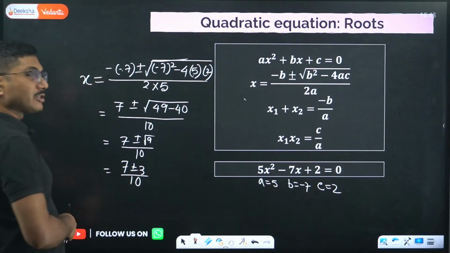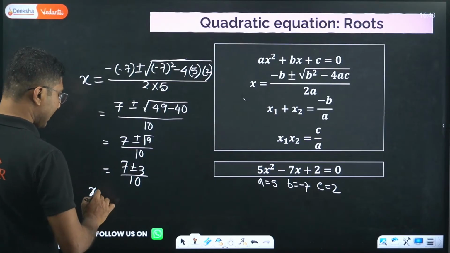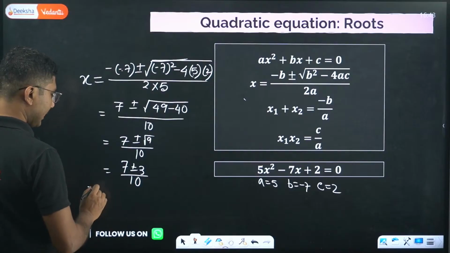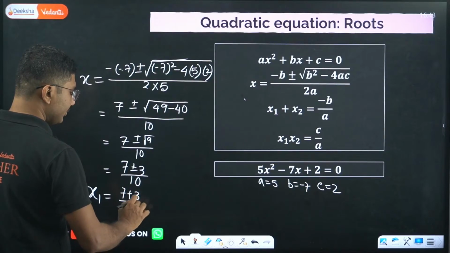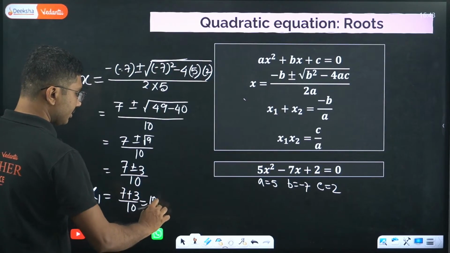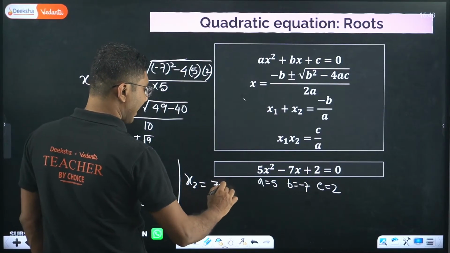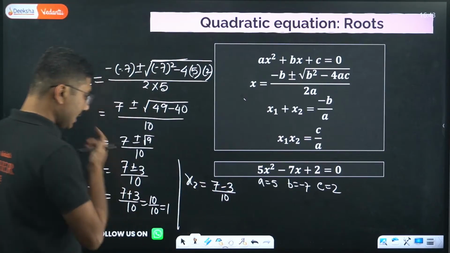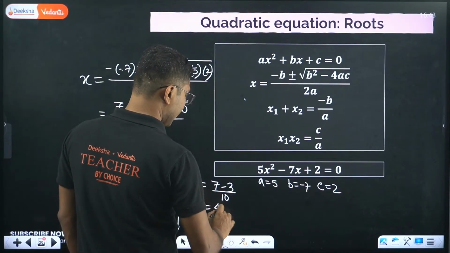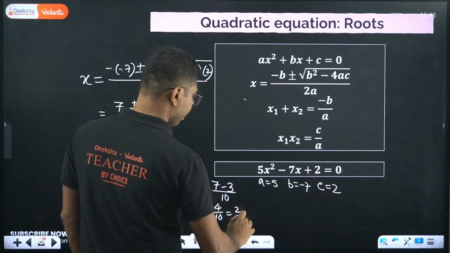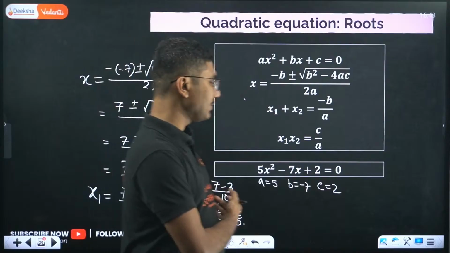Now what is the meaning of plus or minus? The thing is very simple. First you put the positive sign and write this as x1. You write x1 equals 7 plus 3 by 10, which is equal to 10 by 10, which is equal to 1. And x2 equals 7 minus 3 by 10. Okay, so it will be nothing but 4 by 10 or 2 by 5. So one value of x is 1, and one value of x is 2 by 5.